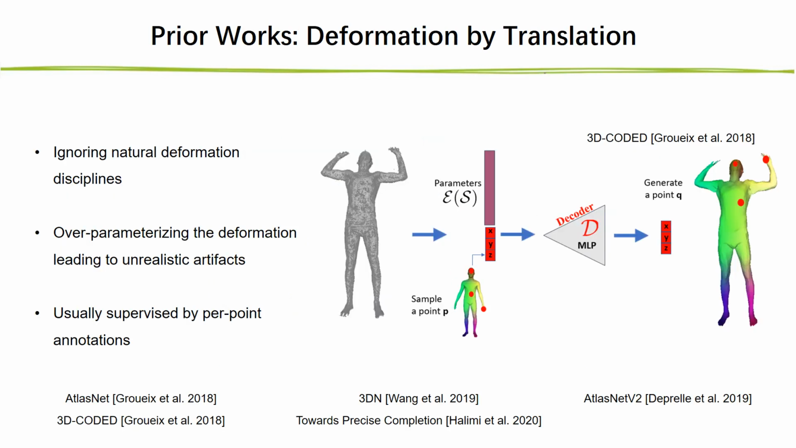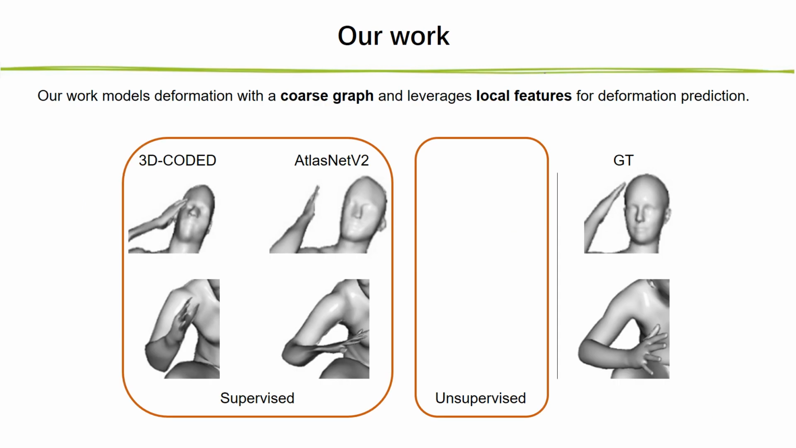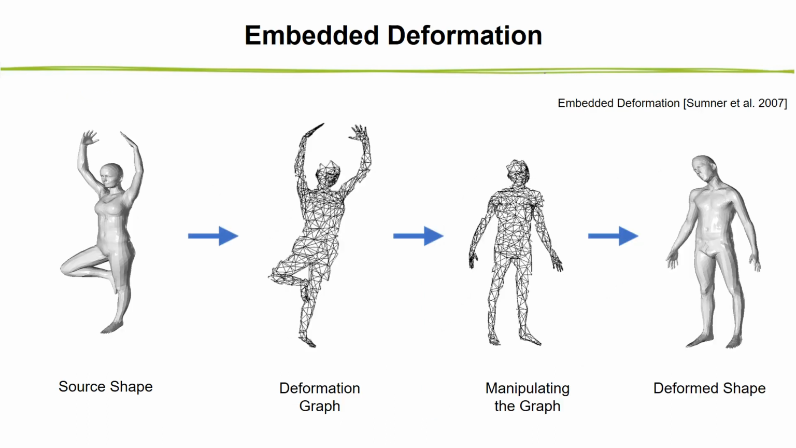for AR. Former methods usually represent the deformation as a per-point translation, which lets the shape deform too freely and may lead to artifacts. So they usually require strong supervision provided by ground truth correspondences. Moreover, they represent the target shape with a single global feature vector, which is not enough to capture fine-grained geometric details. Our work solves the above problems by introducing a coarse deformation graph and using local features for deformation prediction. As a result, our method can generate more accurate and natural deformations.